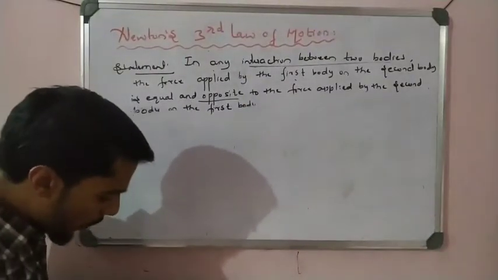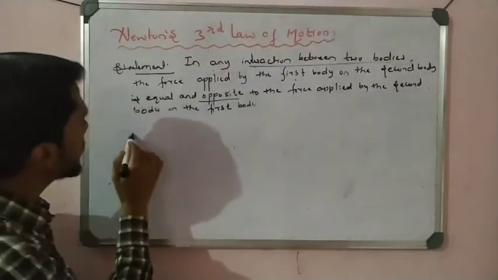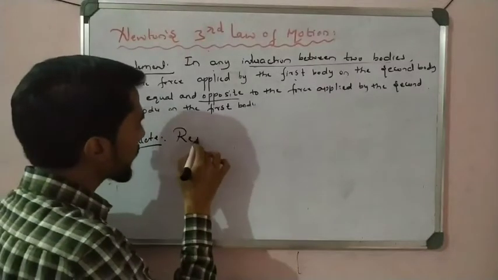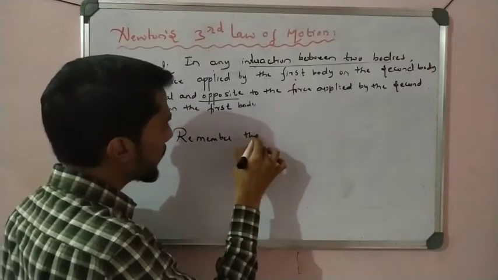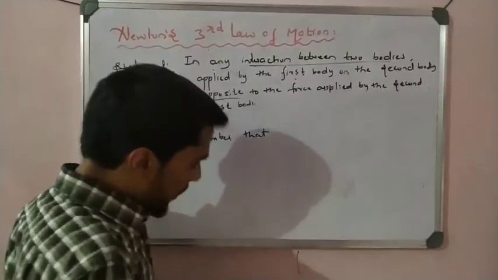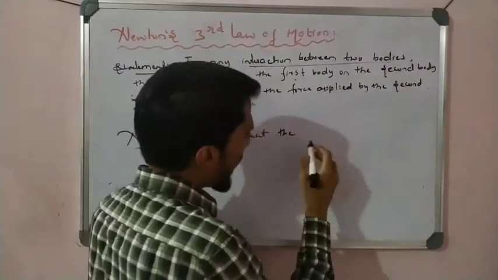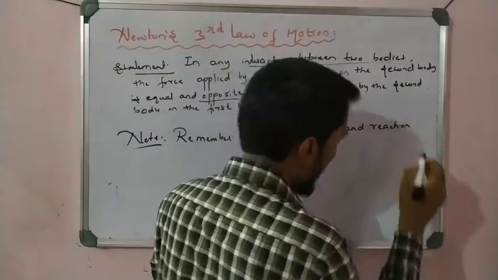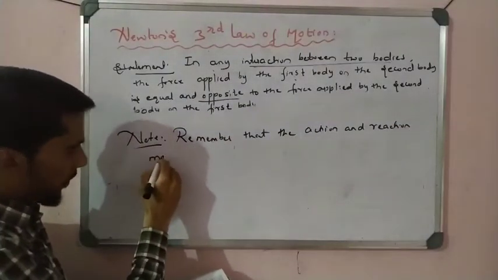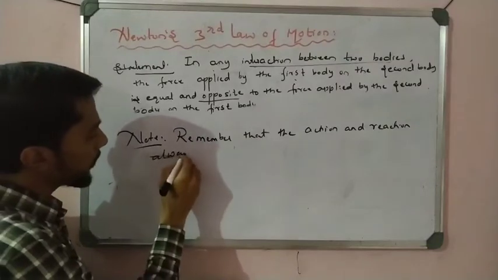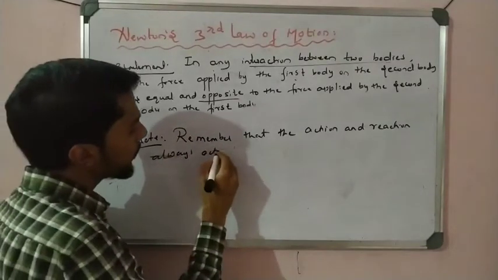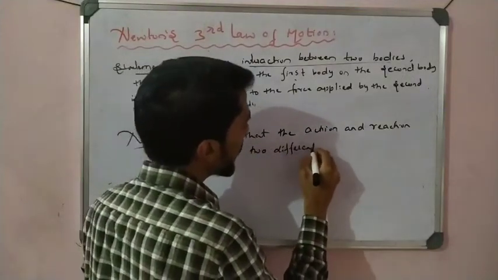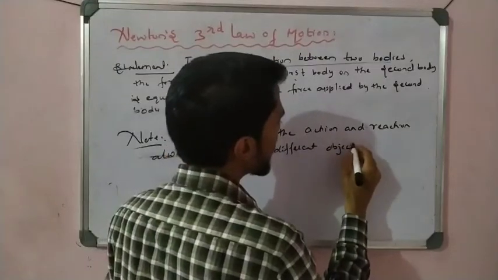So this example, then remember that. There is one remark or note. Write down this one. Remember that action and reaction always act on two different objects. So that is simple.